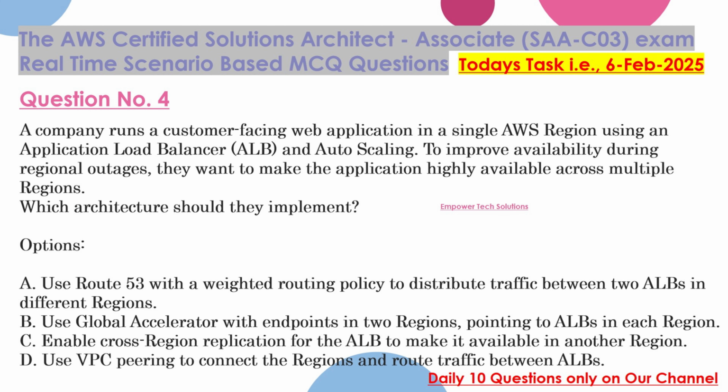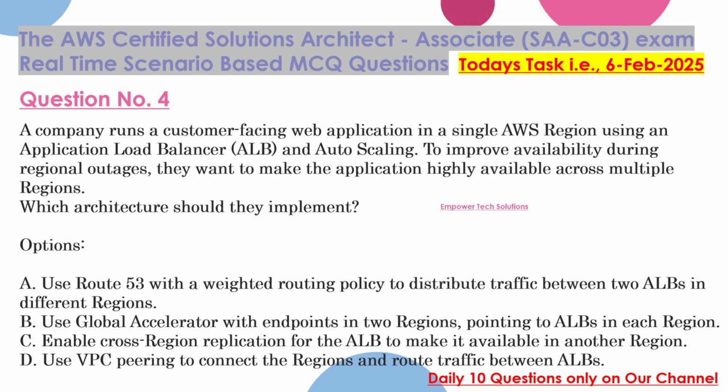Question 4. A company runs a customer-facing web application in a single AWS region using an application load balancer, ALB, and auto-scaling. To improve availability during regional outages, they want to make the application highly available across multiple regions. Which architecture should they implement?